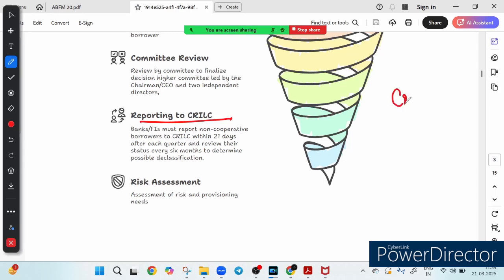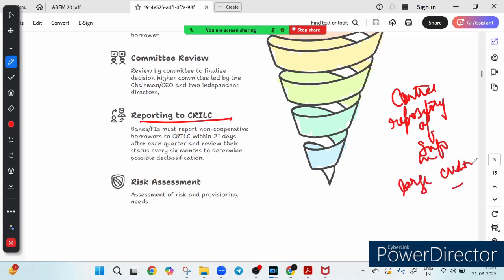CRILC stands for Central Repository of Information on Large Credit. So once a borrower is declared non-cooperative, the bank must report them to CRILC within 21 days. What is the time period? 21 days. Their status is then reviewed every 6 months for possible declassification.